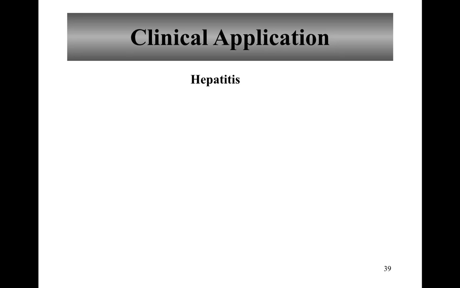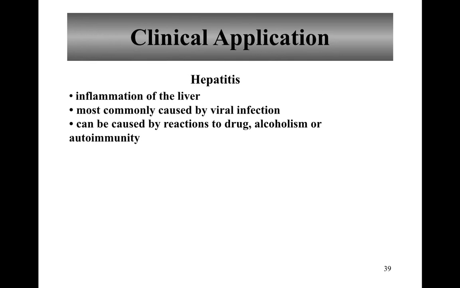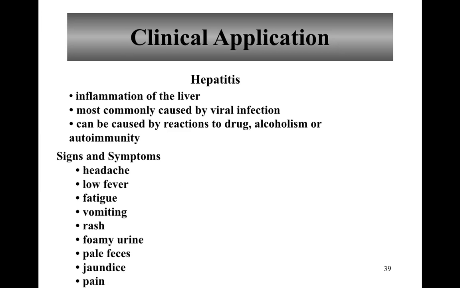So let's move on to clinical applications. One problem that we haven't already discussed is hepatitis. Now, hepatitis is a general term that means inflammation of the liver. It's most commonly caused by viral infections, but it can be caused by reactions to some drugs, alcoholism, or sometimes can be an autoimmune problem. The signs and symptoms of hepatitis include having a headache, a low-grade fever, fatigue, vomiting, rash, foamy urine, pale feces, jaundice, and pain.